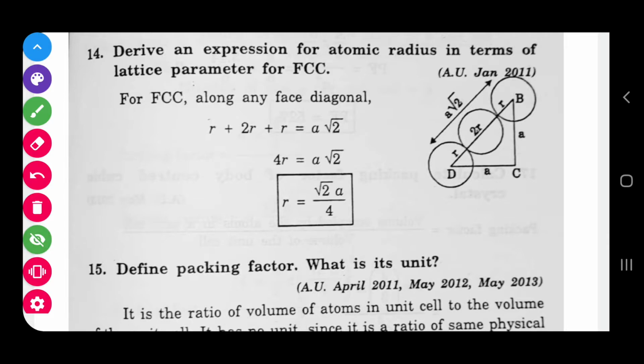So here, this is the face diagonal. This has 4r. This 4r is equal to a root 2. So finally, find out the result. 4r is equal to a root 2. Finally, you can find r.